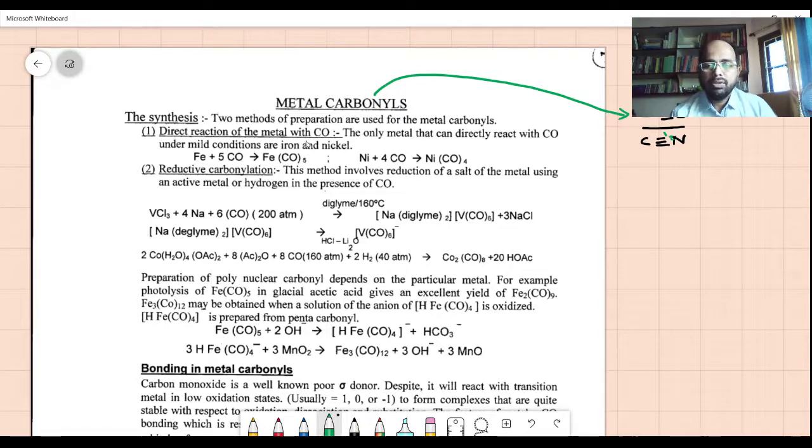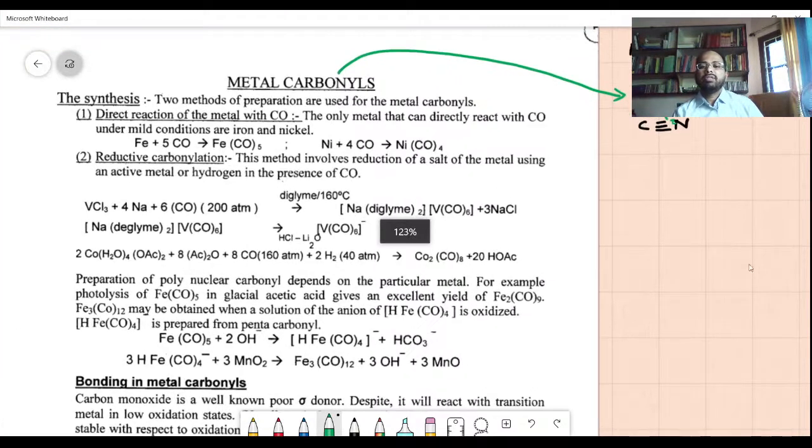Okay, how do you synthesize that? There are two methods, and the first is the direct reaction of the metal with CO. The only metals that can directly react with carbon monoxide under mild conditions are iron and nickel. So you have iron with 5 carbonyl ligands, Fe(CO)5. And then nickel tetracarbonyl is another.